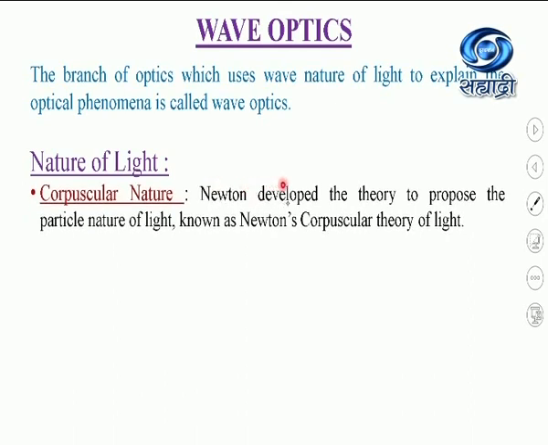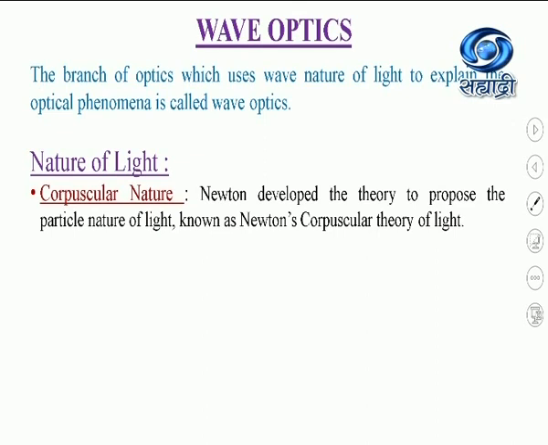Sir Isaac Newton developed the theory to propose the particle nature of light, which is known as Newton's corpuscular theory of light. According to Newton's corpuscular theory, light is made up of a large number of extremely small particles, and these particles are called corpuscles.